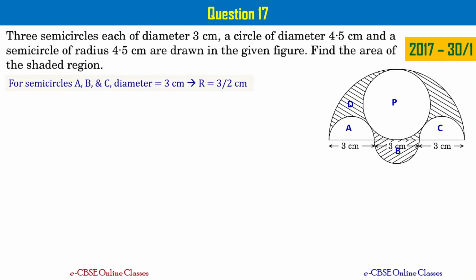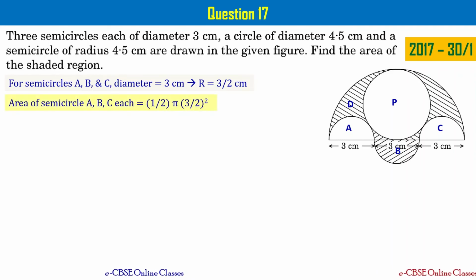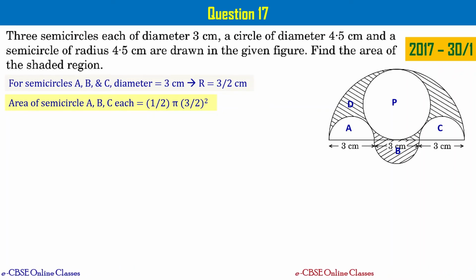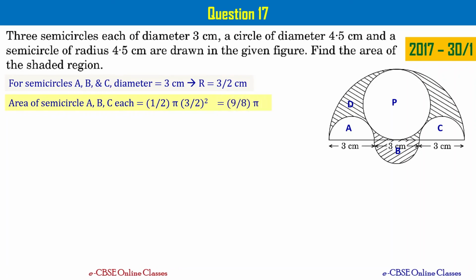For semicircles A, B and C, the diameter is given, that is equal to 3 centimeters. It means radius equals 3 by 2 centimeters, right? So the area of each of semicircles A, B, C is going to be 1 by 2 times pi times r, with r equal to 3 by 2 whole square. When you simplify it, you get the area of each of semicircles A, B, C as 9 by 8 pi.